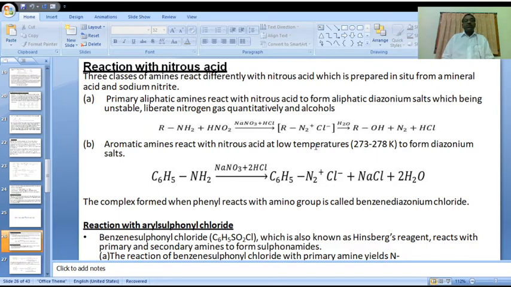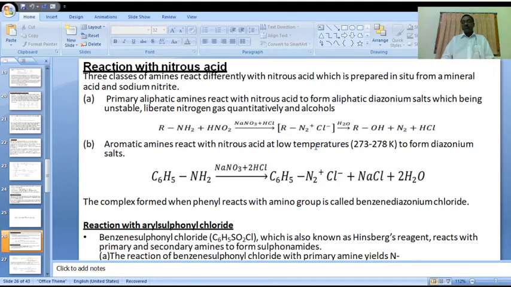Okay, now we just discussed primary, secondary, and tertiary amines within the aliphatic chain. But when we compare these with the aromatic amines, please observe: aromatic amines react with nitrous acid at a low temperature to form diazonium salts. When we compare with the aliphatic diazonium salt, the aromatic diazonium salts are very stable.